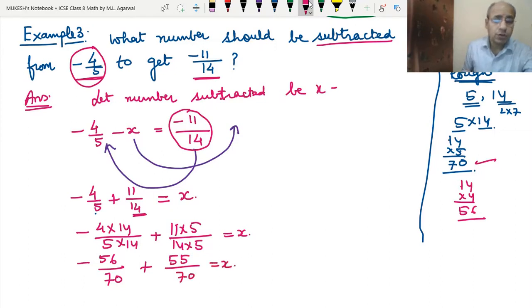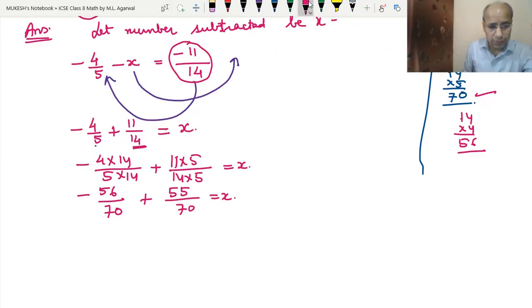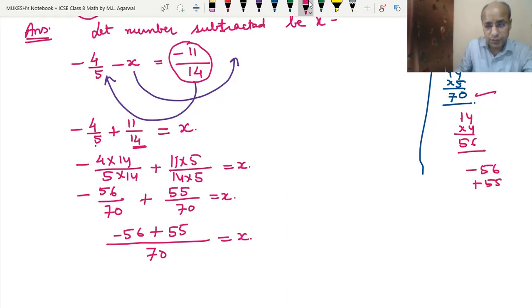Okay, so now we will write the common denominator, and the common denominator is 70. We will write minus 56, plus 55 equals x. Now we will write 56 with minus, and 55 positive, since both have different signs, they will be subtracted. 6 minus 5 is 1, 5 minus 5 is 0.